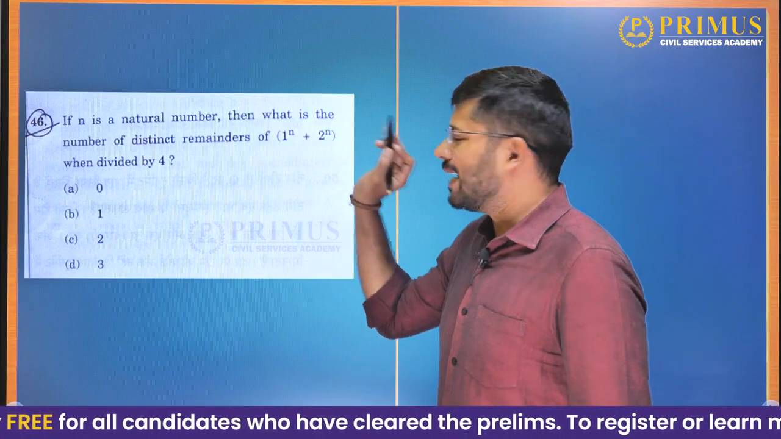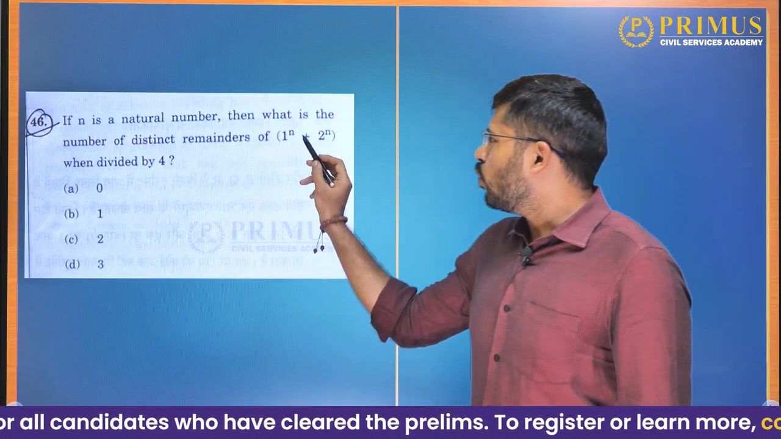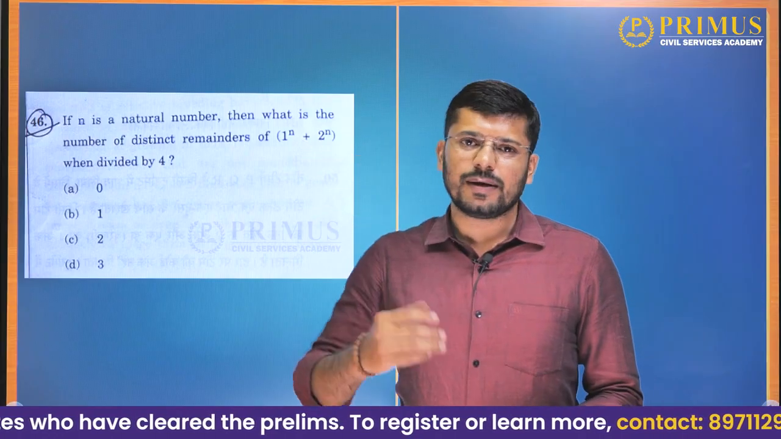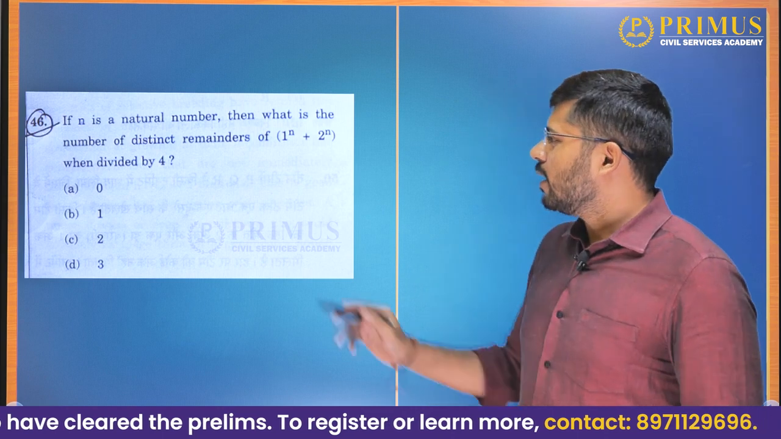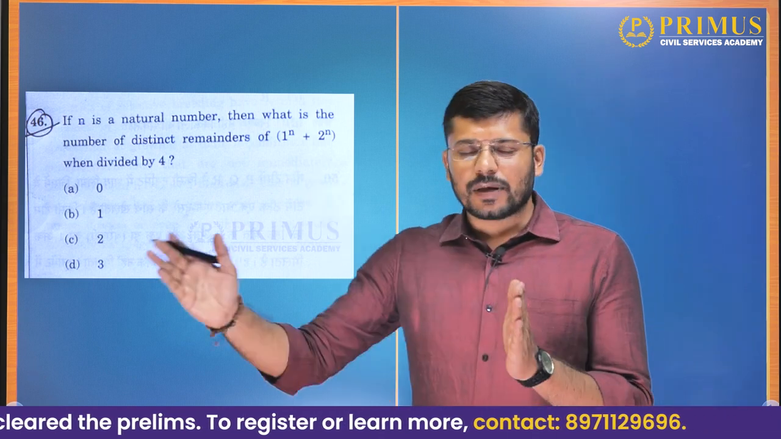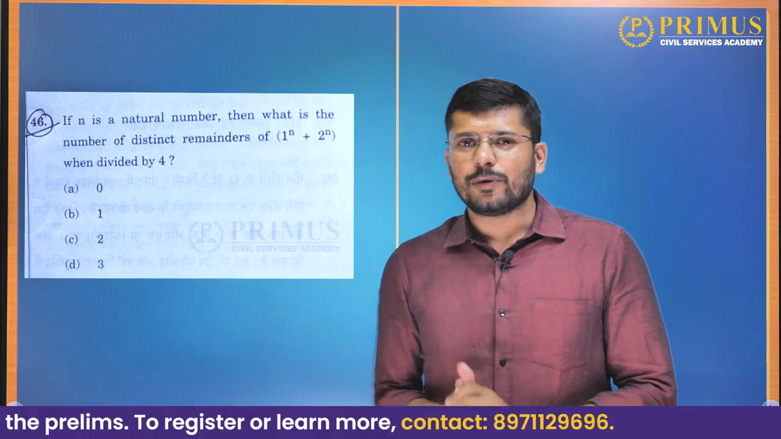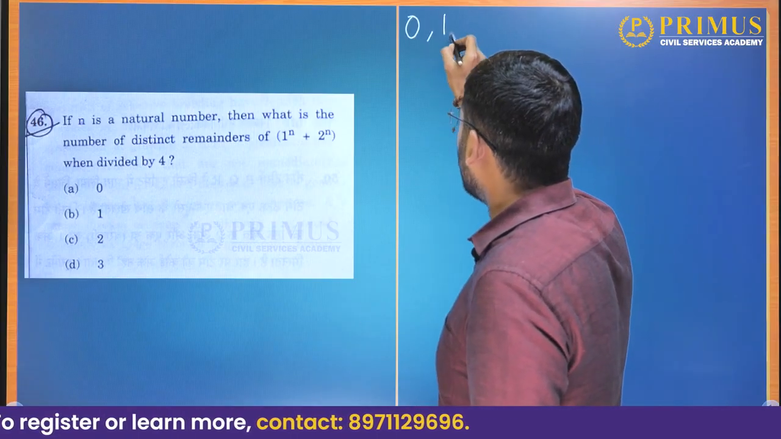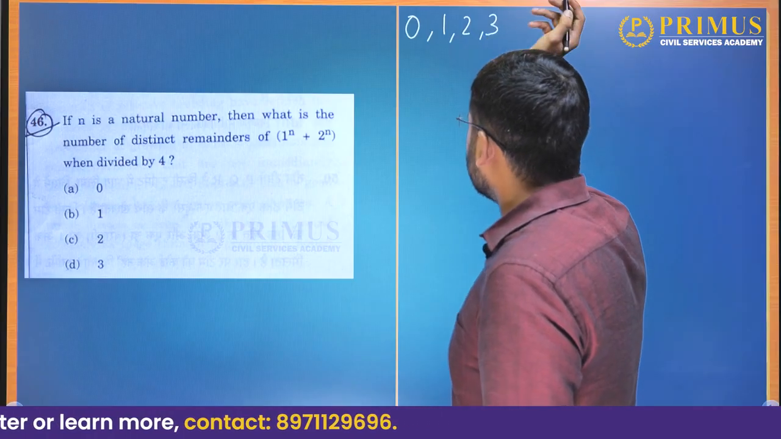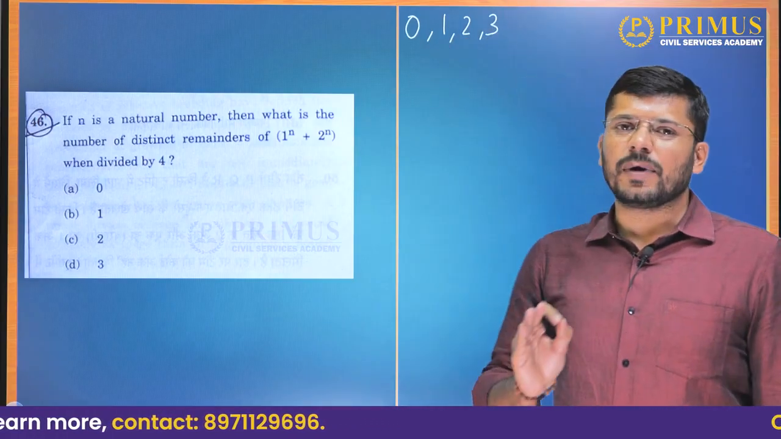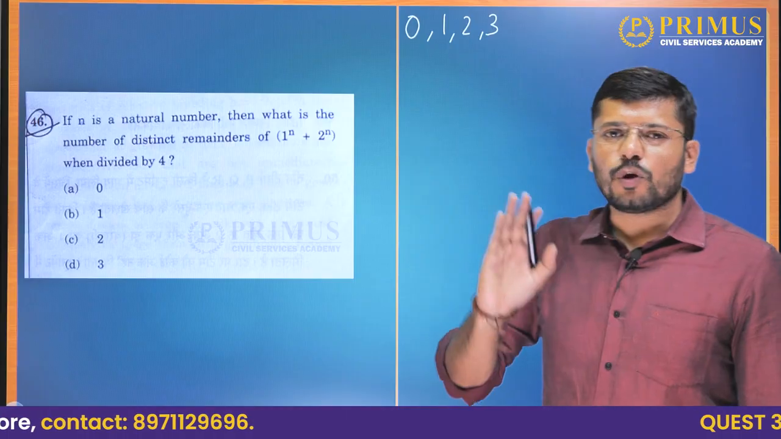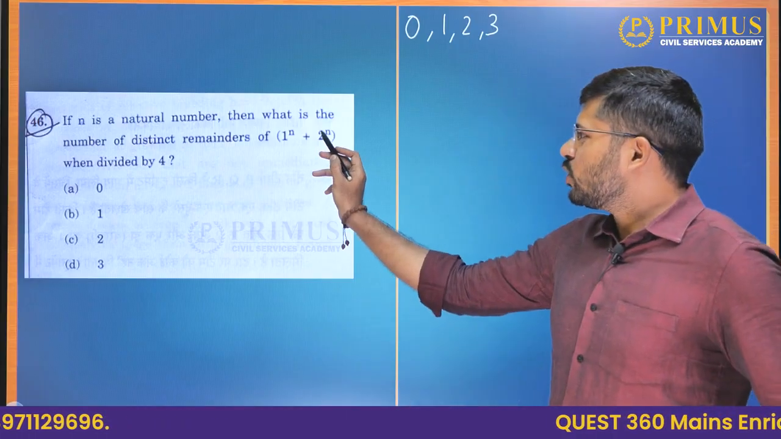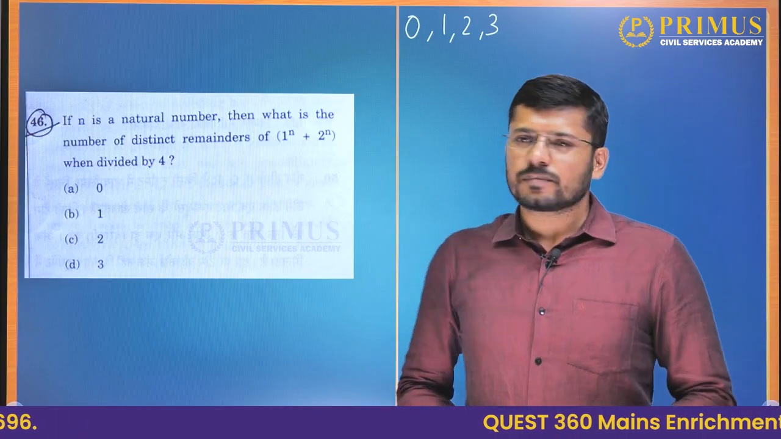Okay, now n is a natural number. Now 1 to the power of a natural number plus 2 to the power of a natural number will also be a natural number. Now given any natural number, when you divide it by 4, there are only 4 remainder possibilities: 0, 1, 2, 3. When you divide any natural number by 4, these are the only 4 possible remainders. Correct.